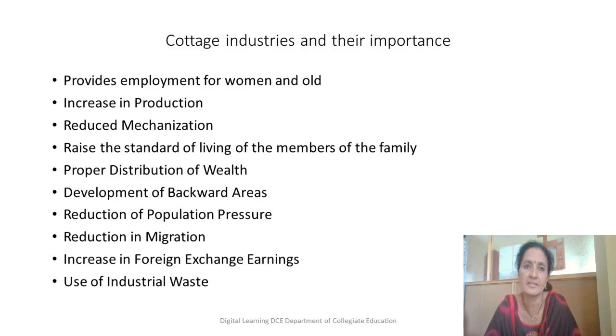Development of backward areas. As I said, this type of cottage industry is usually done in backward areas. When these people in rural or backward areas, where development has not yet taken place, start working towards the manufacture of some easy products, that really leads to the development of that particular area also.